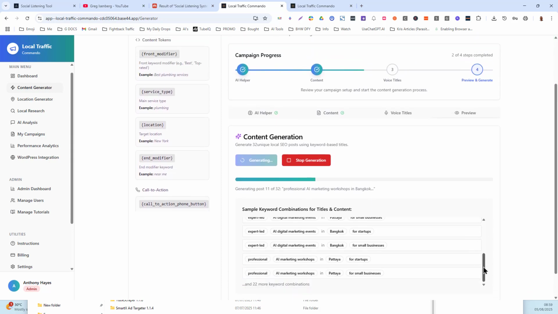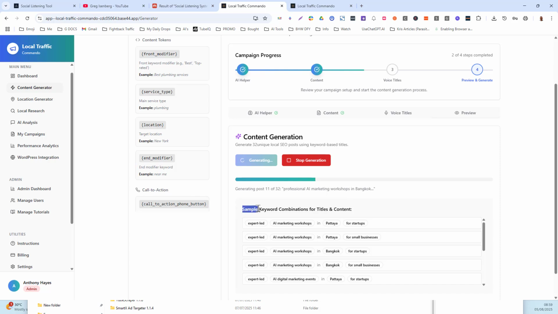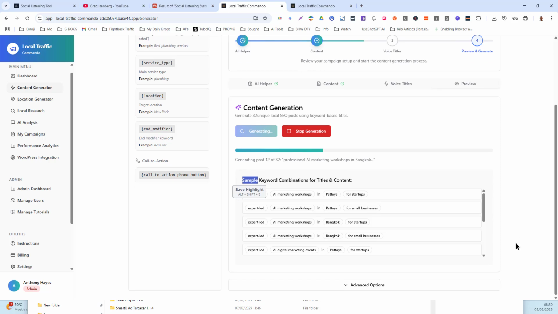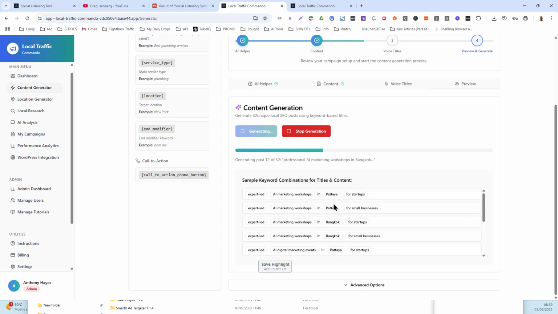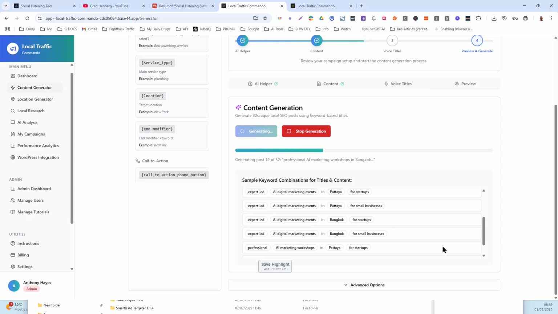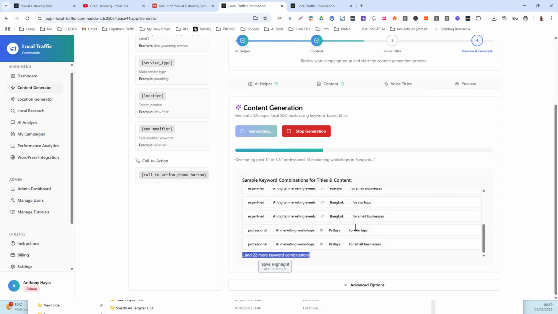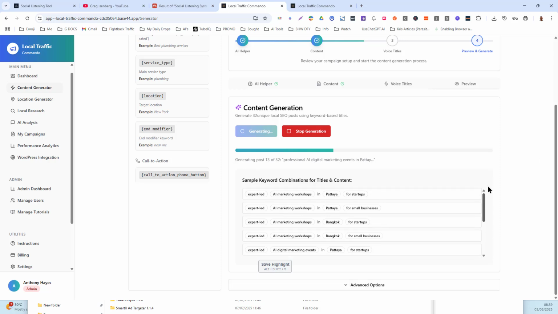pardon me, at the top here, it says sample keyword combinations. It's just to show you that it's setting up correctly. It's not mentioning all of them. It's a sample, and when you scroll down here, it says and 22 more because I've got 32 combinations. So it's giving you a sample of 10 here, just so you can see it's doing things properly as far as the structure. And when we look at these titles, they're all commercial intent.